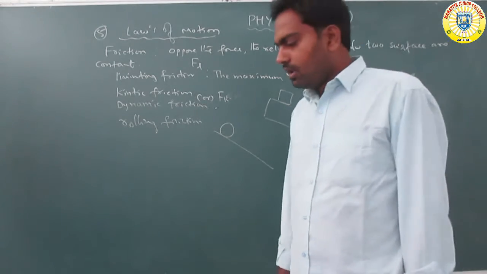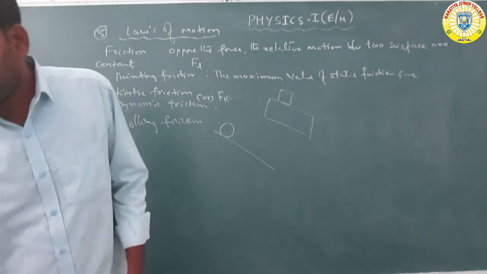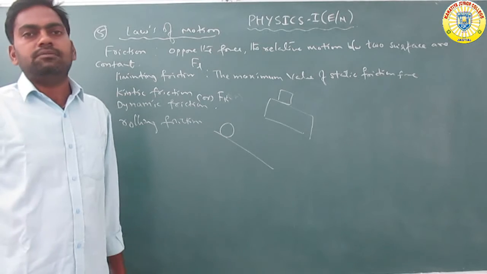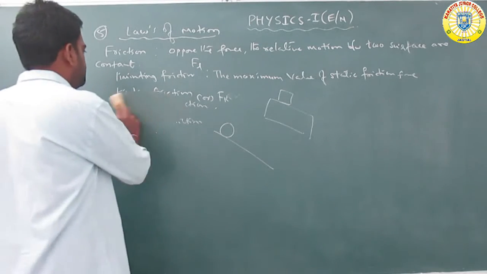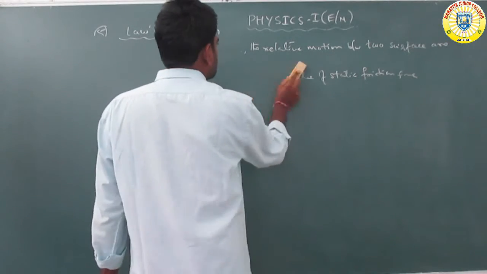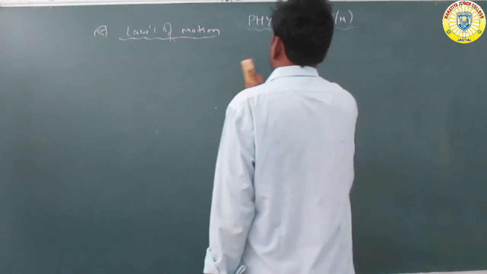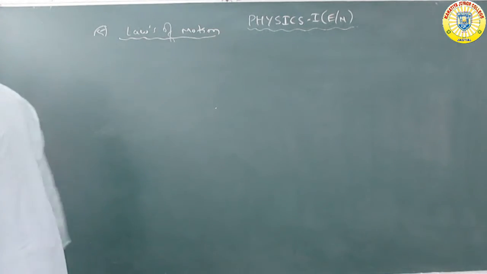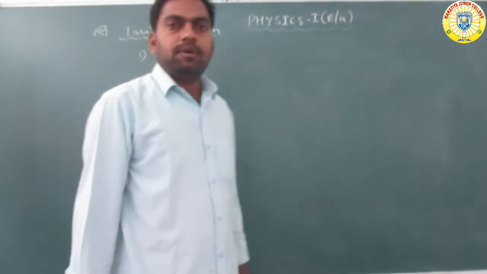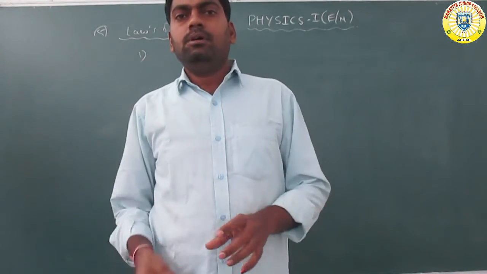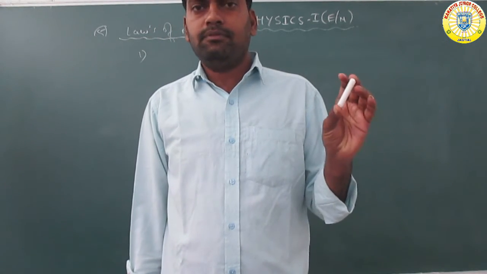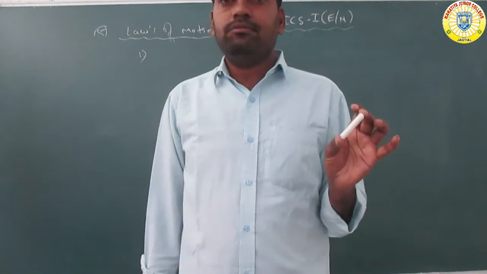Okay, got it. Now let us discuss another topic: the advantages and disadvantages of friction. Advantages of friction: for example, a piece of chalk is held between the fingers due to the frictional force.